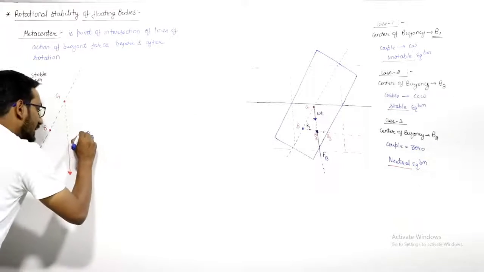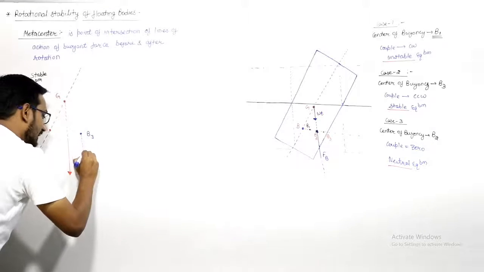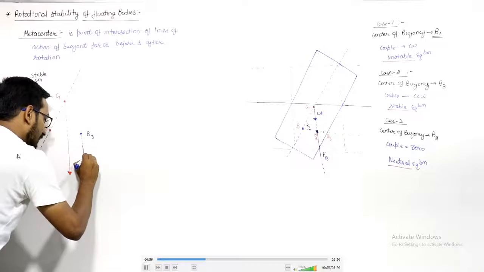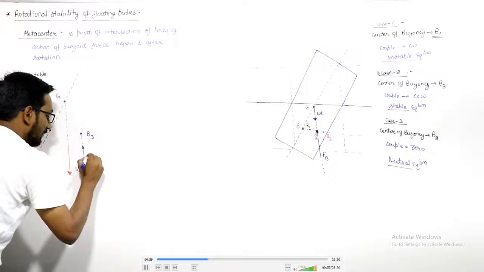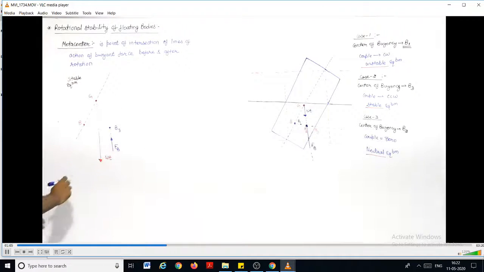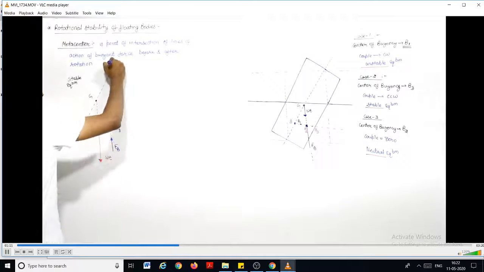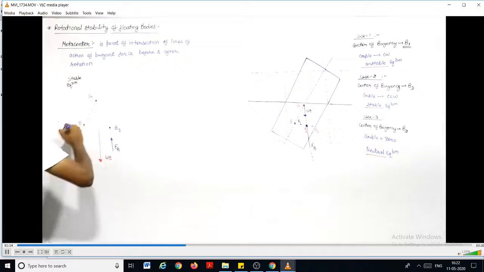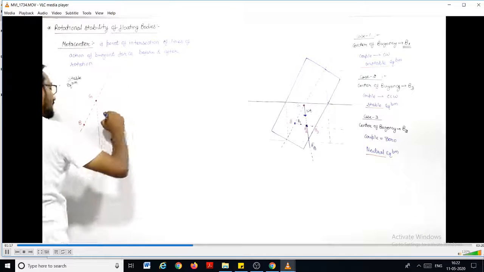From this B3, there is a force acting in the upward direction, that is the buoyancy force, and it will give you a counterclockwise rotation, and the body will be in equilibrium. This is the initial line of action of the buoyancy force, and this is the final line of action of the buoyancy force.